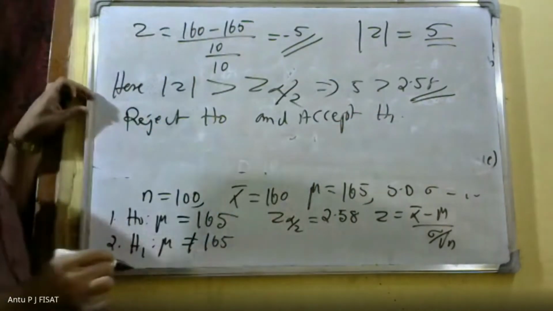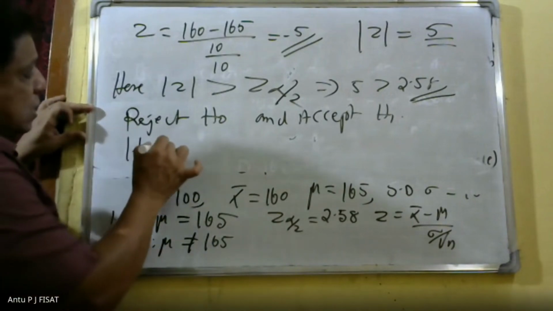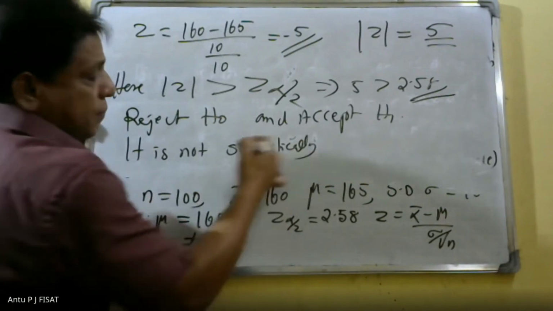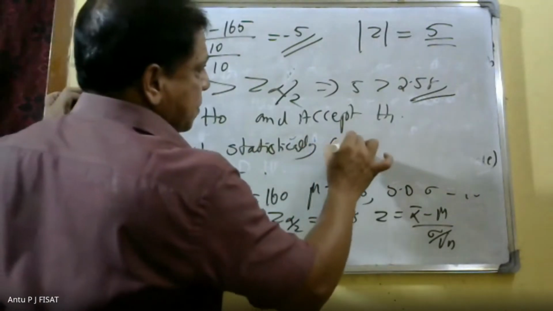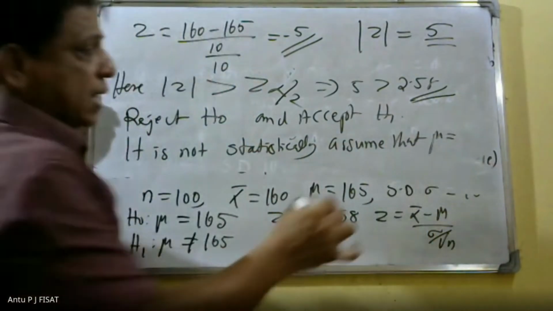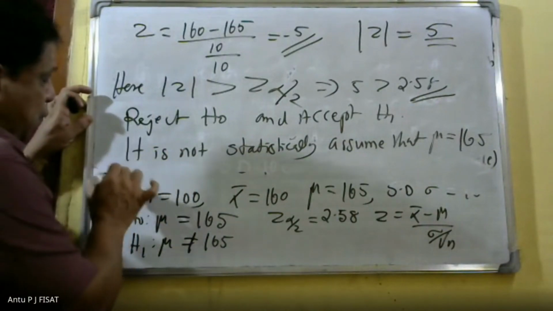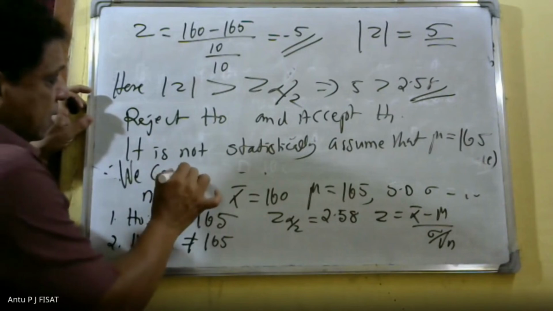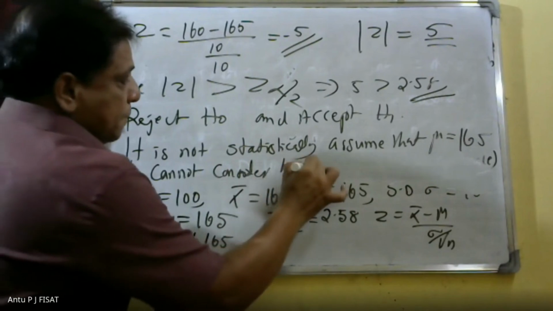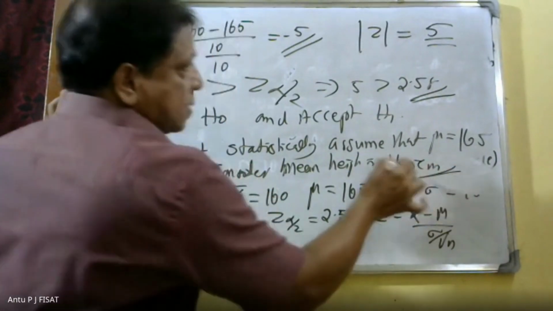H1. That is, our conclusion is that it is not statistically assumed that mu is equal to 165. Therefore, we cannot consider mean height is 165 centimeter. This is the answer.